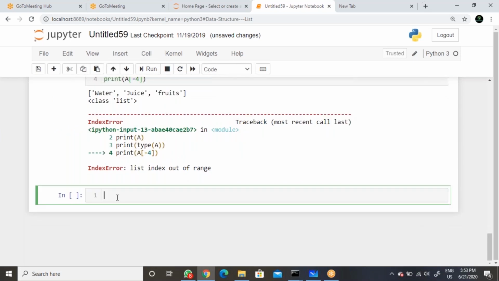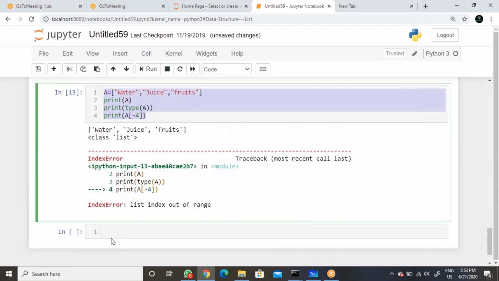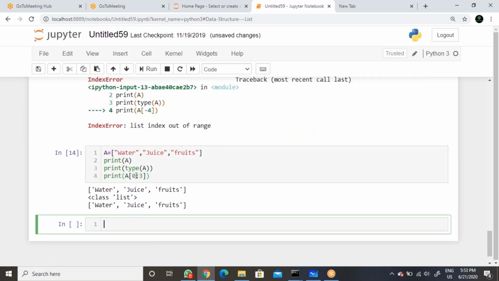Now a equal to, same example you take, then here list slicing. It does not depend on indexing. Here 0, then if you give 3, if we execute here, we are getting all values.